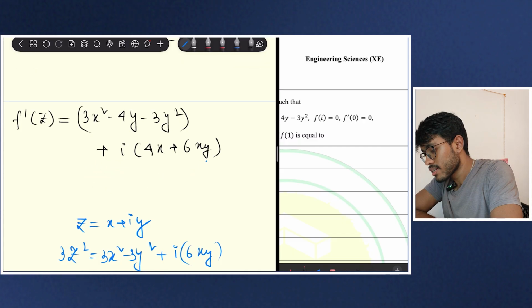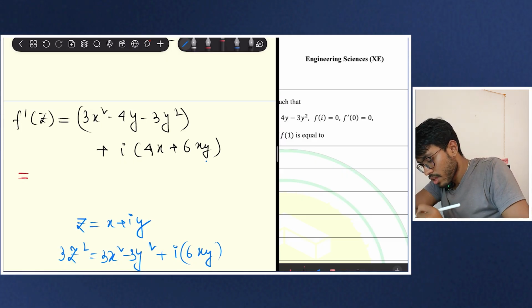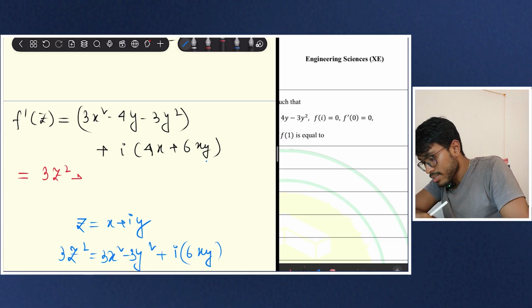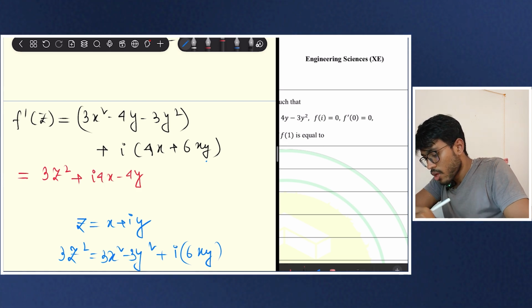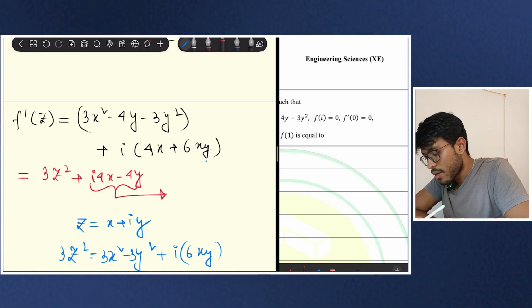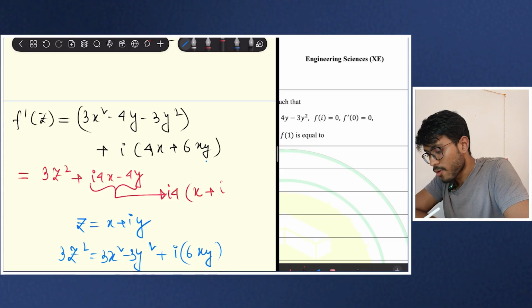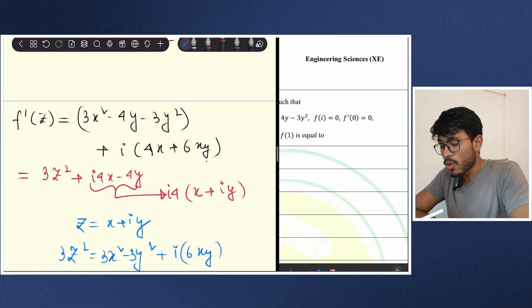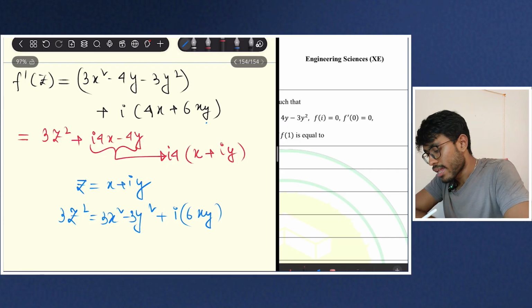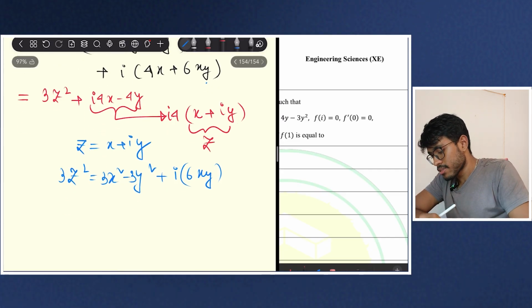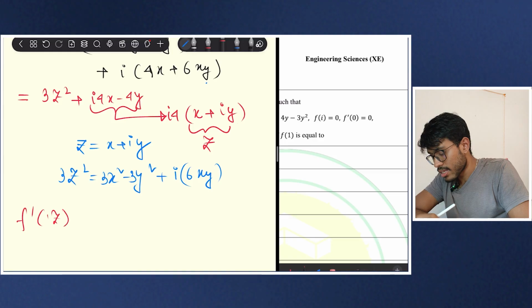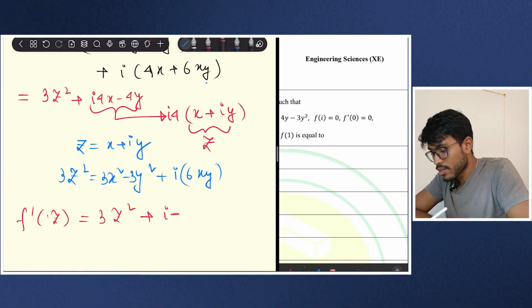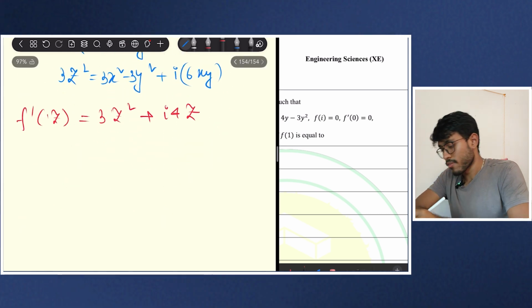So let me write it here. This will be my 3z squared plus what is remaining, that is i into 4x minus 4y. In this expression, let me do some modification. If I take i into 4 common, that will be x plus iy, because 4i into iy is minus 4y, right? And this is equal to z. That means my f dash of z is nothing but this one plus i into 4z. Sorry for that.